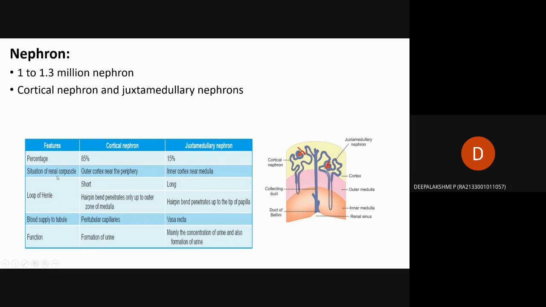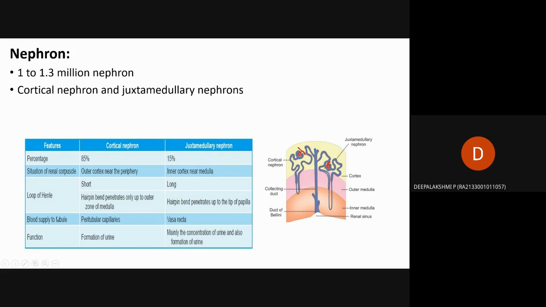In the renal corpuscle, the cortical nephron is located in the outer cortex near the periphery. The yellow region is called the cortex, the central region is known as the medulla, and the inner region is known as the renal sinus. The cortical nephron is present in the outer cortex near the periphery, while the juxtamedullary nephron is present in the inner cortex near the medulla. The variation is that one is in the outer cortex and the other is in the inner cortex.